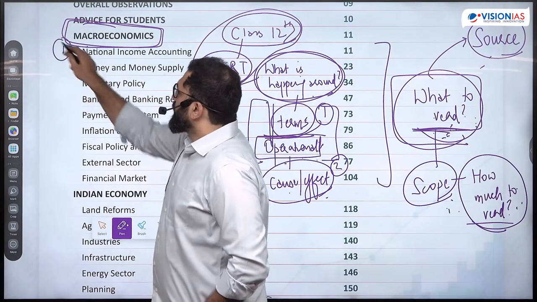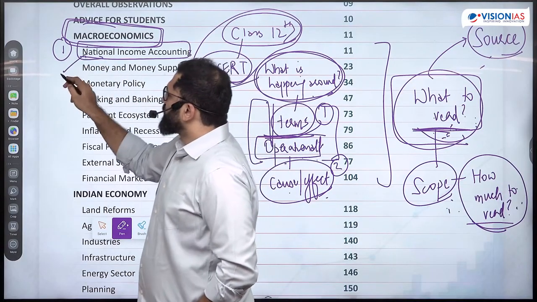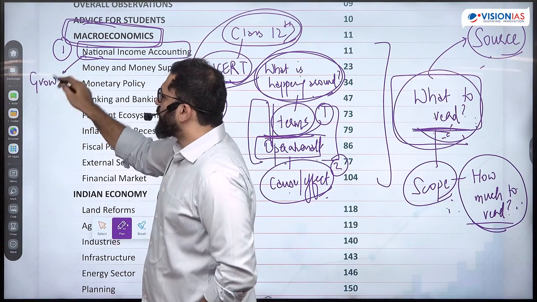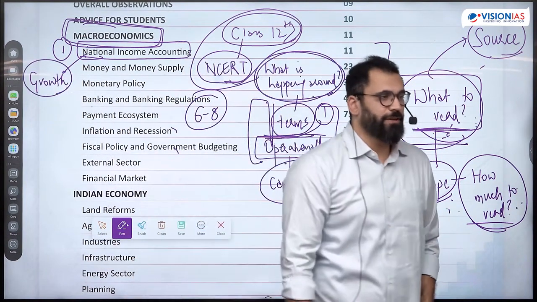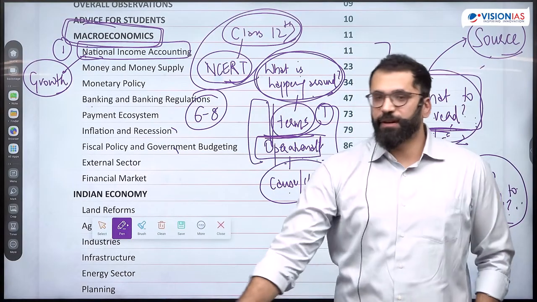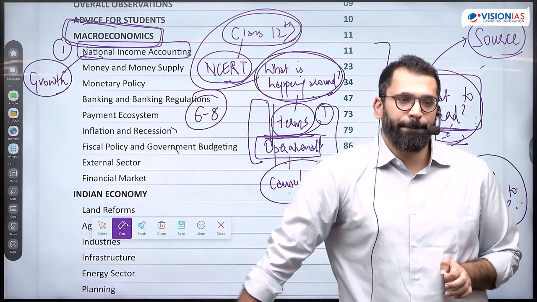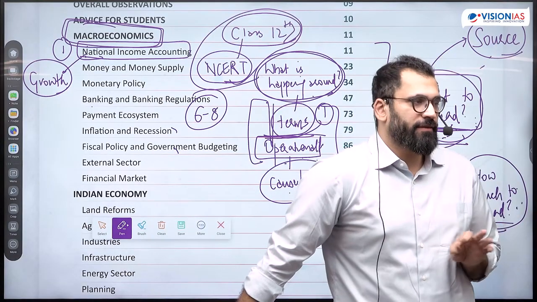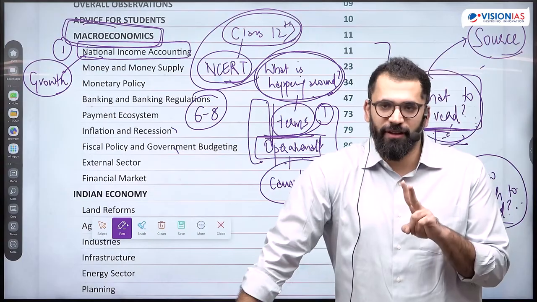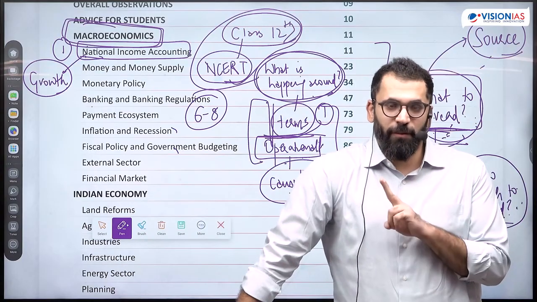One is national income accounting, which talks about how to measure growth. All concepts related to GDP development. For example, has anyone read the newspaper today? Indian Express? Do people read Indian Express? Ideally, you should read both. I'll tell you why newspaper has become important.